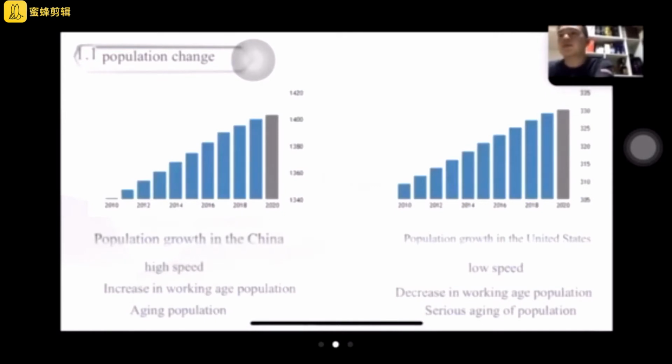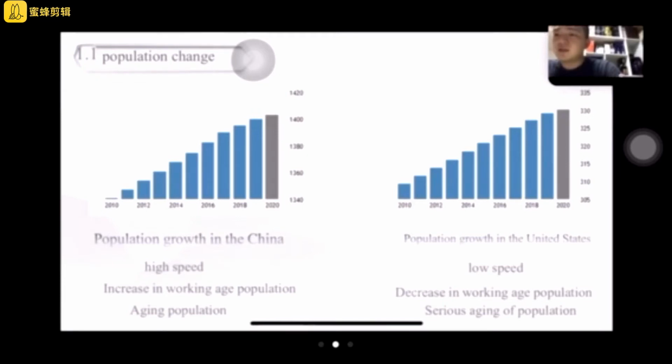In the past 2 decades, the population of China has increased rapidly, while the population of the United States has grown slowly. China has a population of 1.4 billion, while the population of the United States is only 400 million.